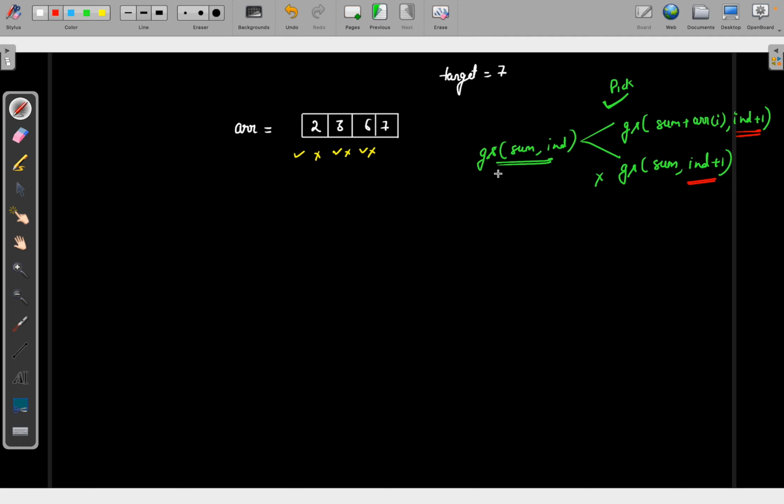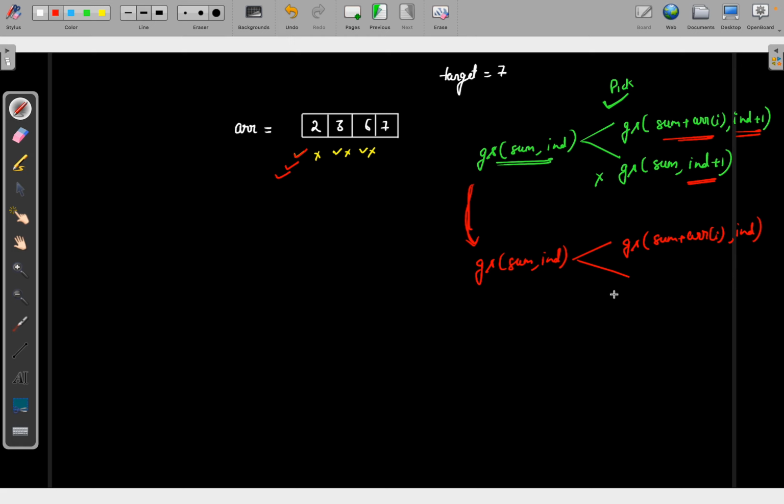That is not the case here. If you have picked one, you can pick it again and again. That is the only difference in this problem. So if I do the same thing here, with a sum and an index, when you take the element, you do sum plus array[i] and you remain at that index.